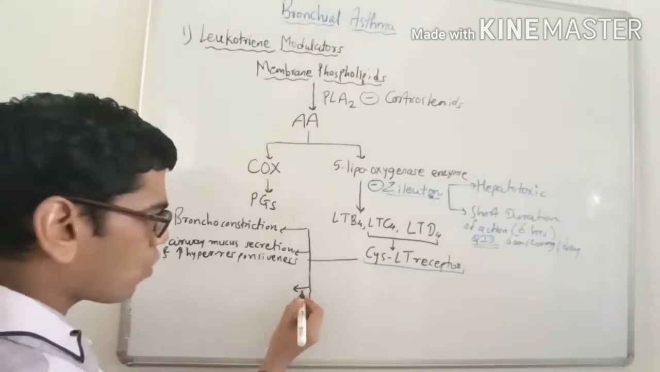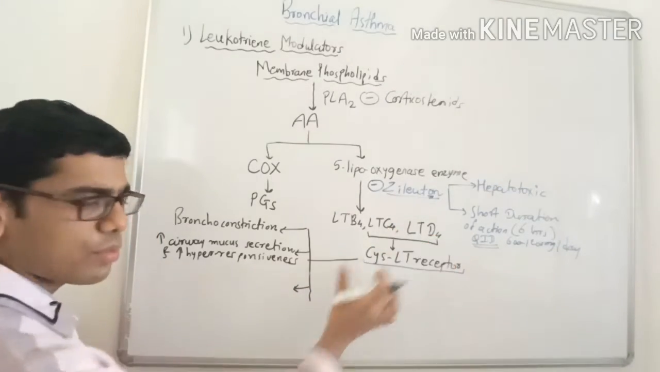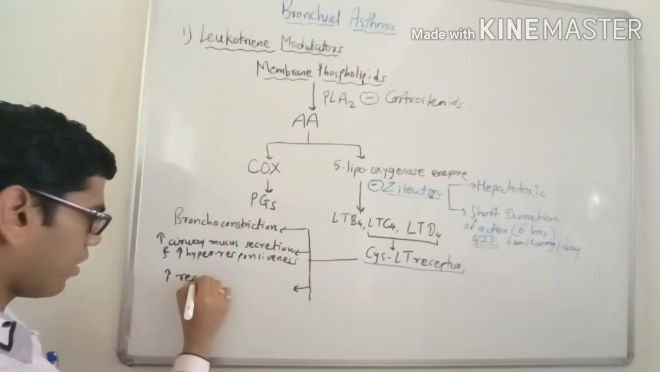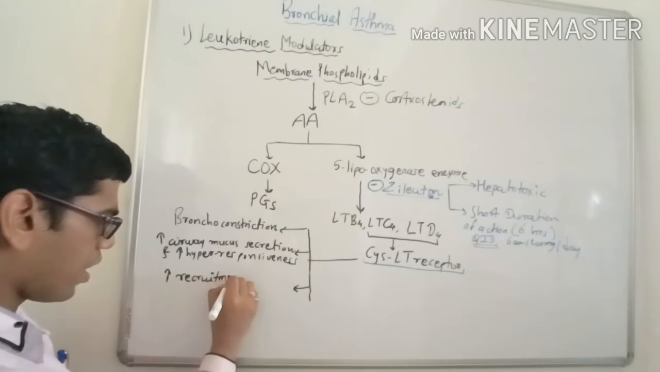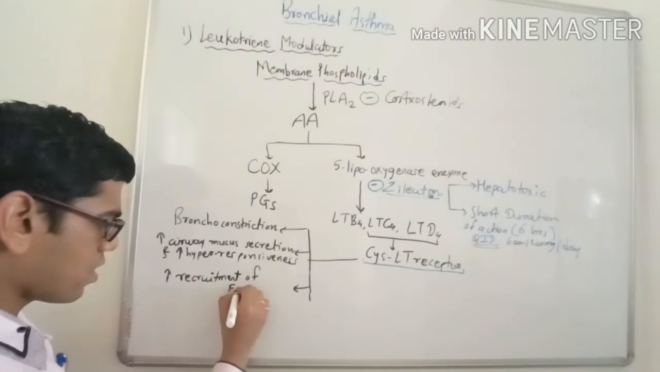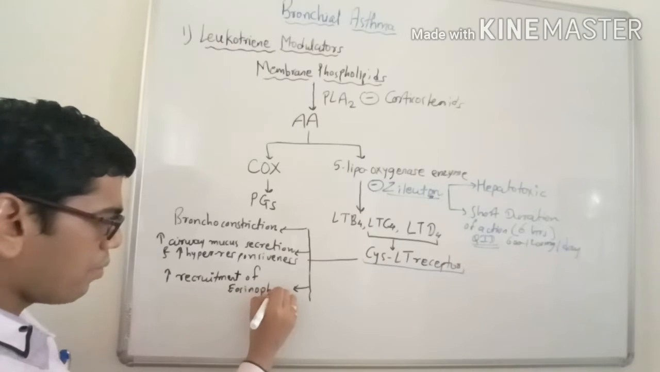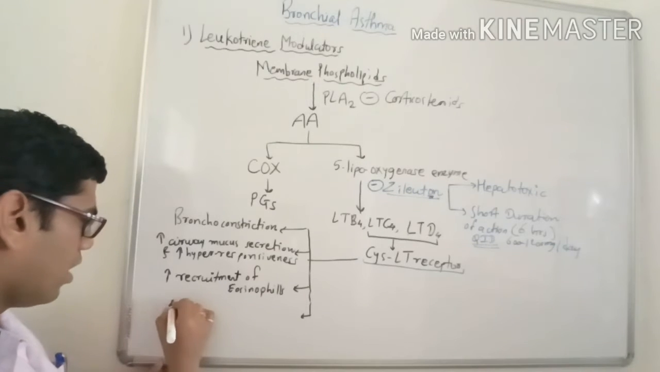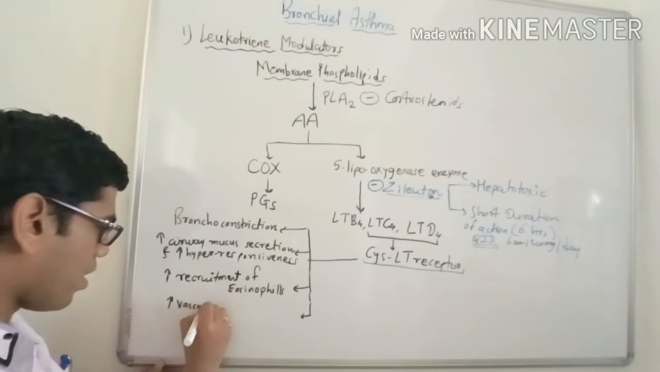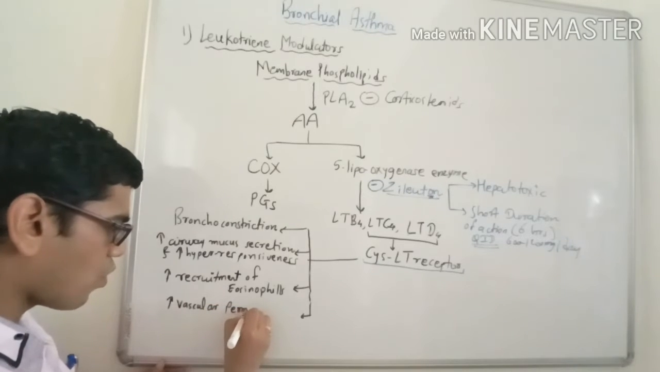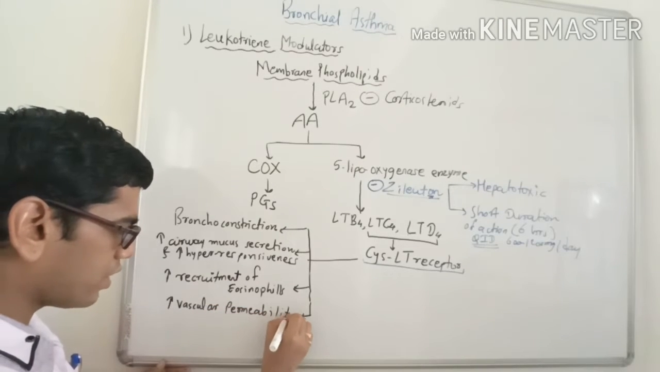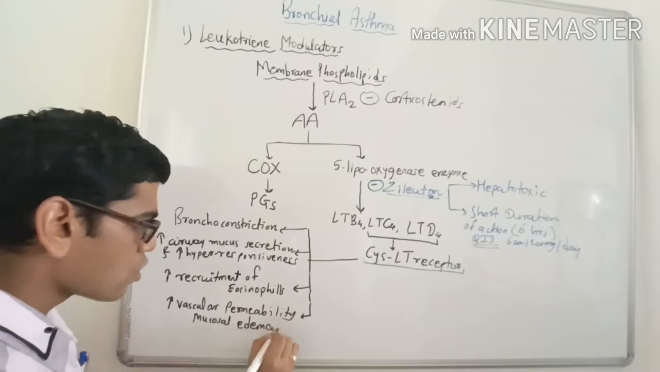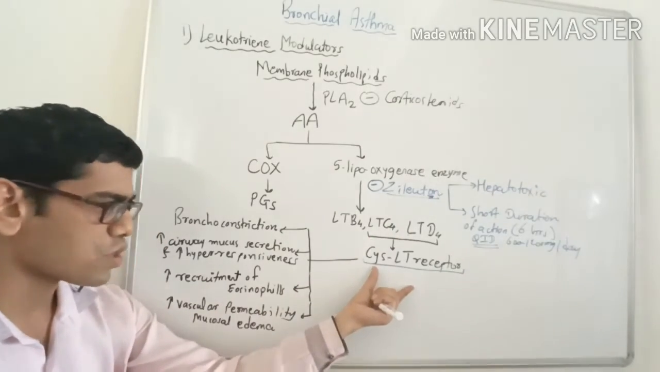Third action, these leukotrienes LTC4 and LTD4 through the cysteine leukotriene receptor cause increased recruitment of eosinophils. As you know, eosinophils are also important cells in allergy as well as in inflammation in asthma. And fourth, they increase the vascular permeability of various airway mucosal blood vessels, because of which there is mucosal edema. So four things are caused by LTC4 and LTD4 through the cysteine leukotriene receptor.